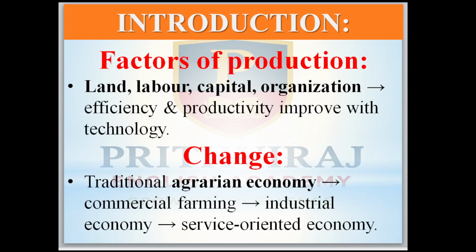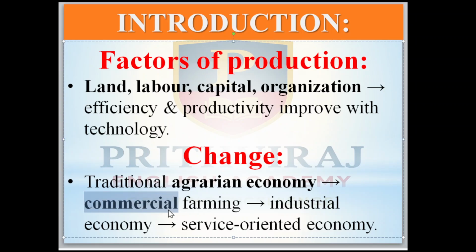So changes took place in the economic structure. Before, it was a traditional agrarian economy, meaning an agriculture economy. Afterwards it changed into commercial farming. Commercial farming means crops are grown only for the purpose of earning money, meaning cash crops.